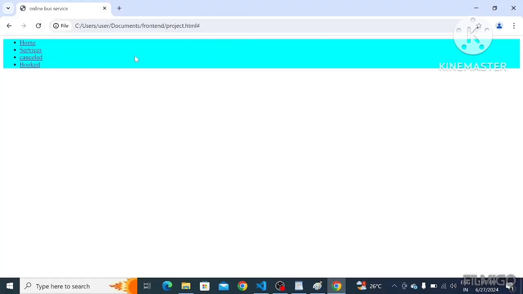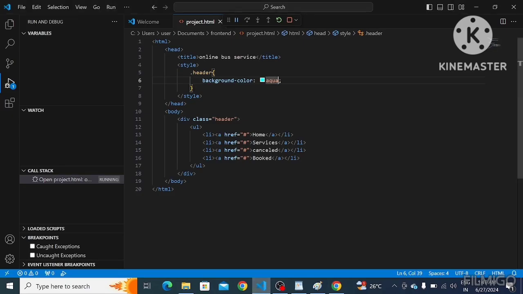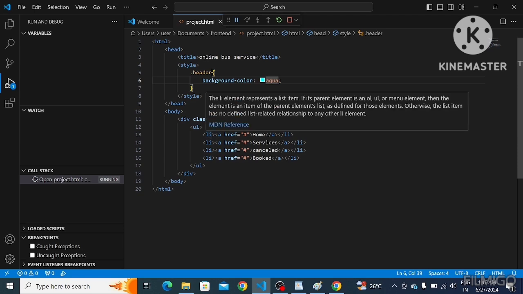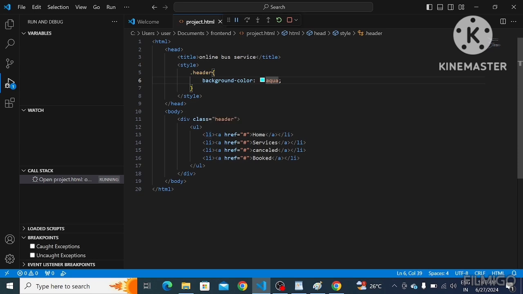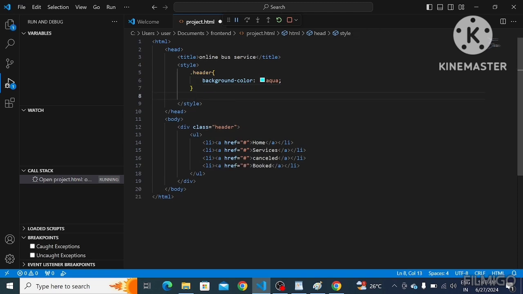See, for this header division only, it has taken some color, right? Next, in this header class, I want to display these list elements side by side. For this, I am giving another list in this header class.